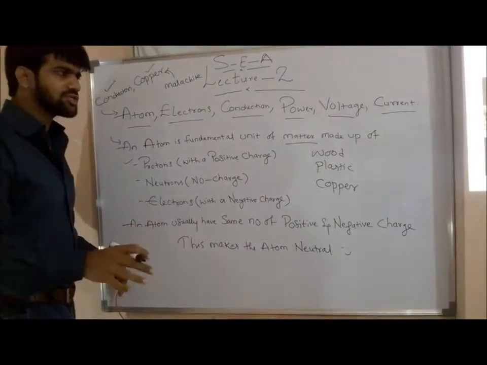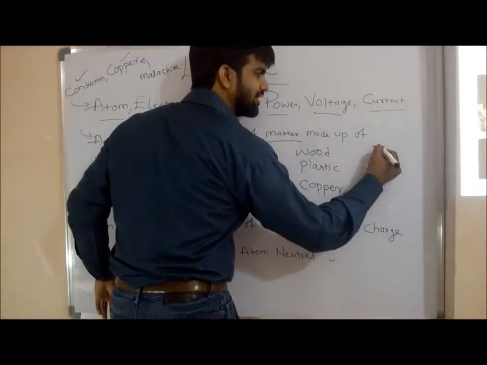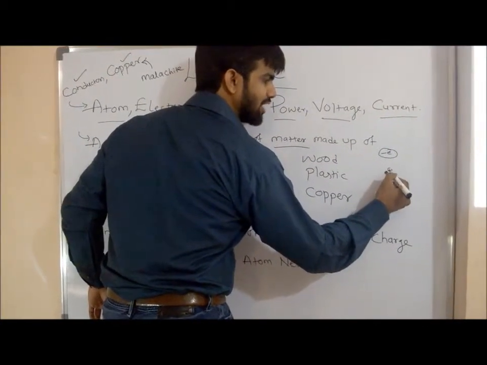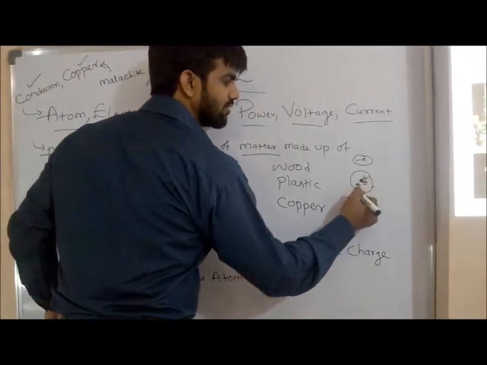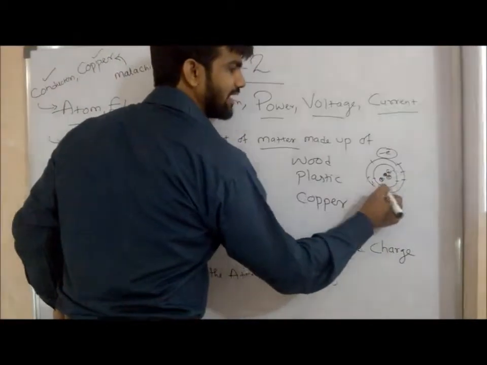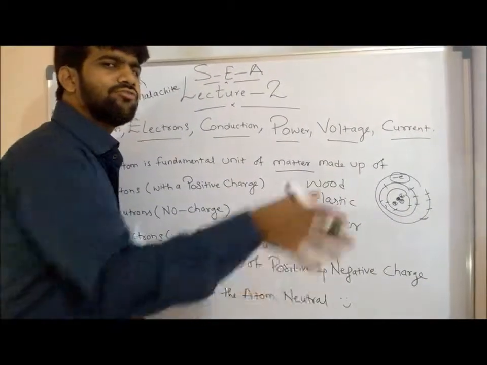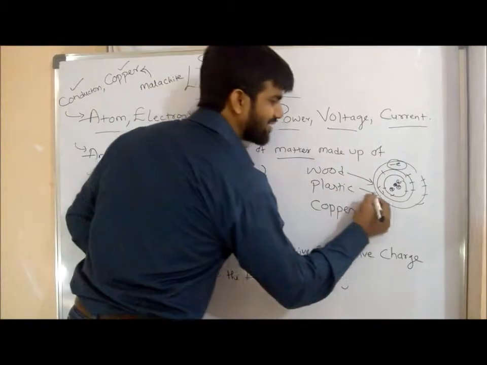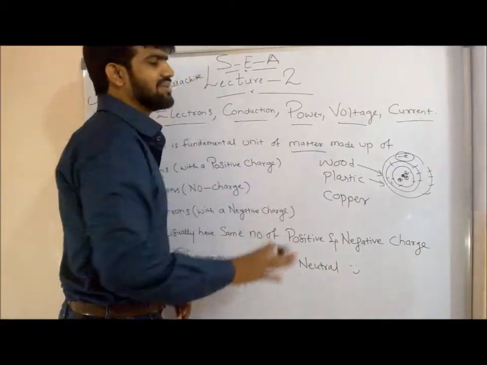The atomic structure of wood will not have a valence electron in it. For example, the nucleus is there, with all the positive charges, surrounded by electrons, then again one more shell with a number of electrons, again a number of electrons. You won't get a valence or free electron in wood or plastic. That's why wood or plastic is not a conductor.